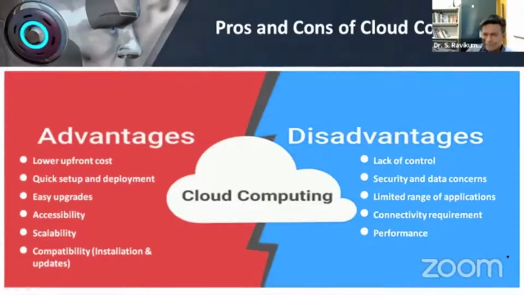Next is security and data issues. As a service provider, they will say that yes, my data is secured, but as an end user, we will have some kind of security concern, whether something will go wrong and whether any data breach will be there.